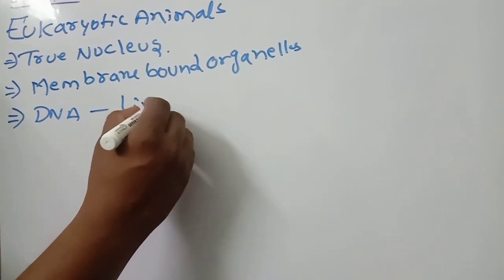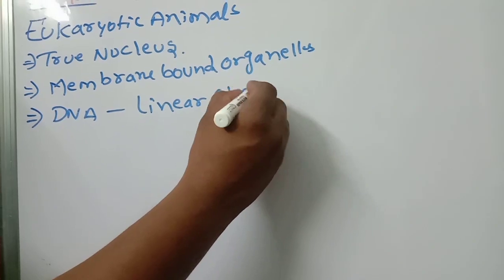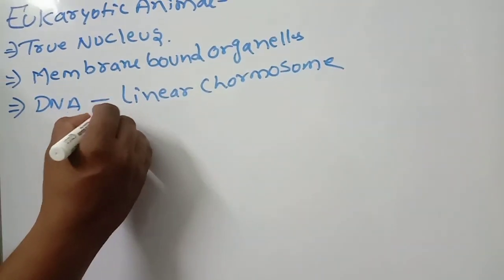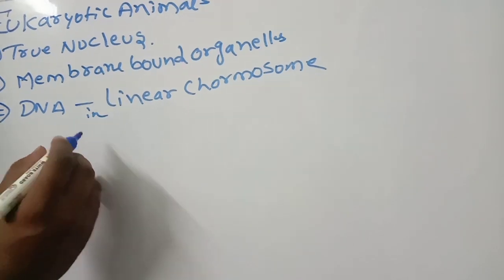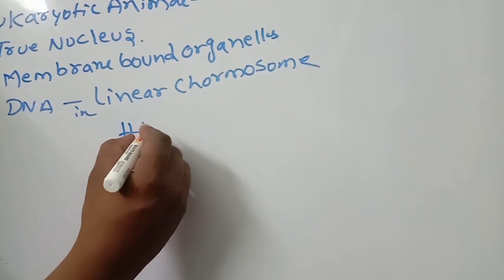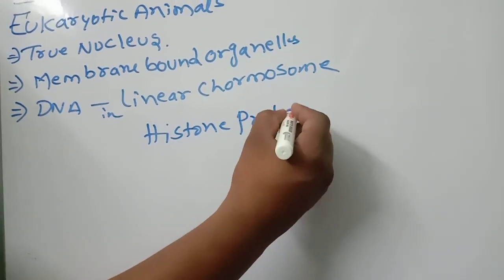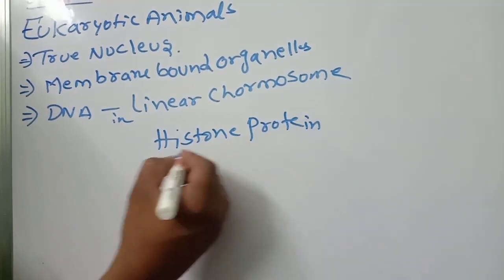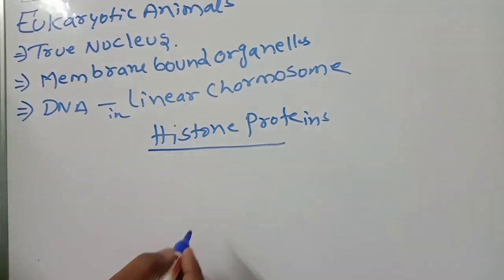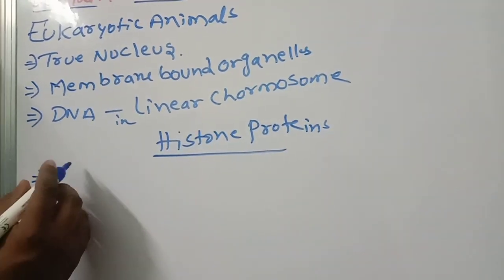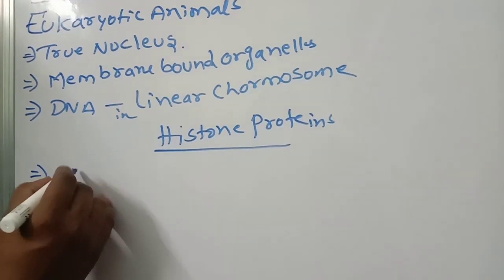Linear means you know very well. In the linear chromosomes, DNA is present. This point also you have to remember. Most of what is not there in prokaryotes is all present here. So with the help of histone proteins they arrange in the linear chromosomes. Next one is ribosomes.